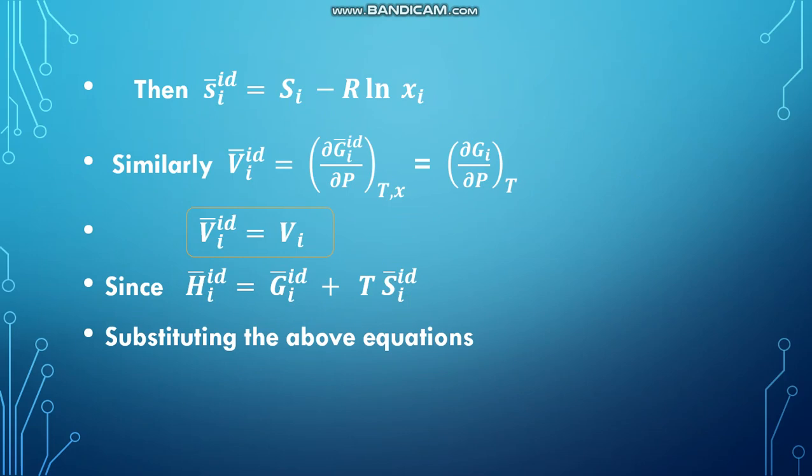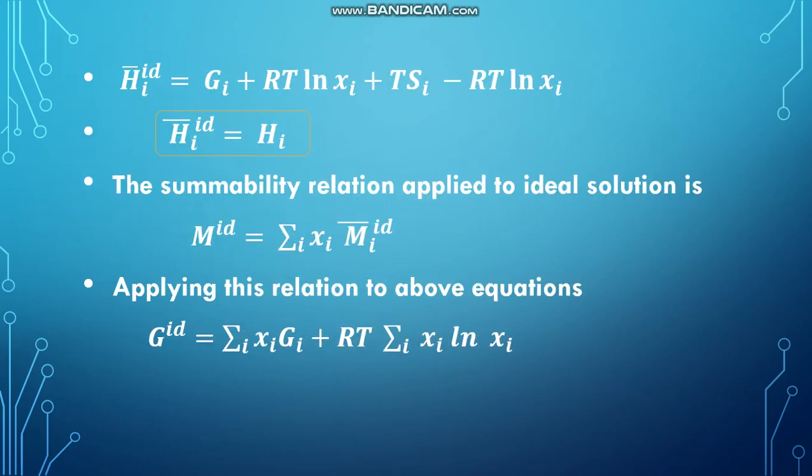Similarly, Hi bar id is equal to Gi bar id plus T Si bar id. Substituting the above equations, Hi bar id is equal to Gi plus RT ln xi plus T Si minus RT ln xi. Then Hi bar id becomes equal to Hi.